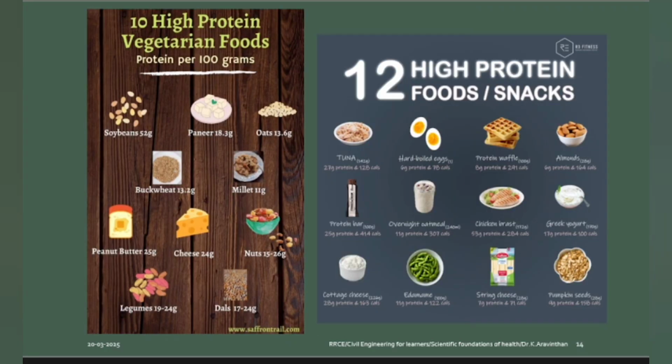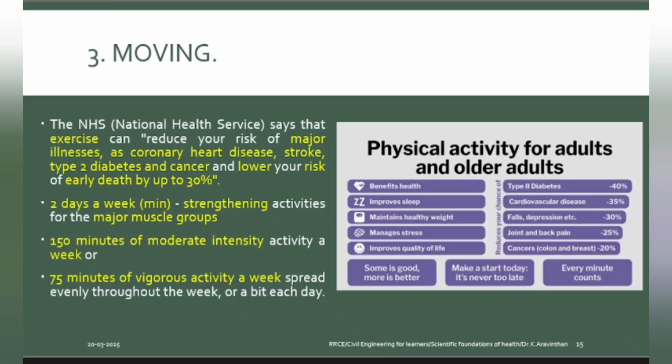Next thing, high protein foods. What is the highest protein food? Soya. You see, if you have 100 gram of soya, 52 gram of proteins will come immediately. So, see dals. Dal is having half of that only. If you are having rice, dal means you will get half of that as the protein. These things you can have.